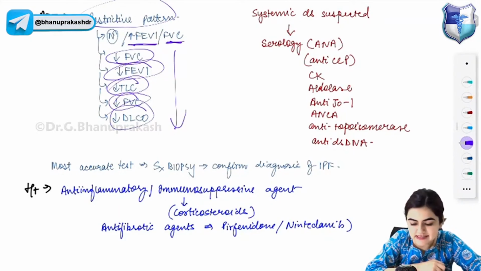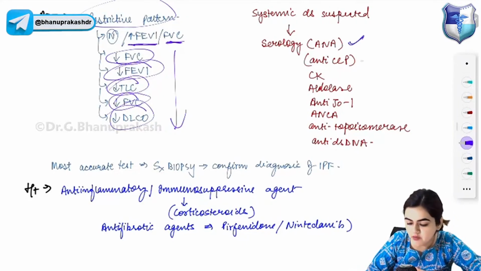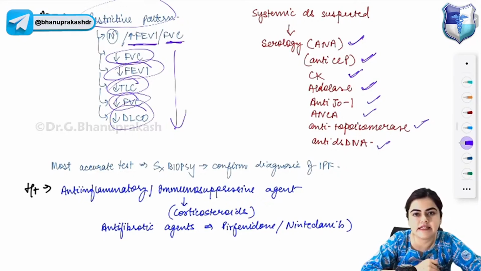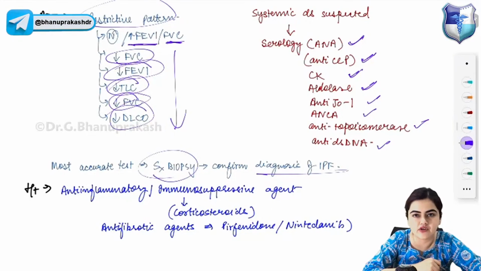If you are suspecting systemic disease, then you need to perform serology: ANA antibody, anti-CCP antibody, CK, aldolase, anti-Jo1, ANCA, anti-topoisomerase, and anti-dsDNA antibodies. These are the different antibodies you need to perform if you are suspecting systemic disease. The most accurate test, if it is asked for interstitial lung disease, is surgical biopsy, which will confirm the diagnosis of idiopathic pulmonary fibrosis.